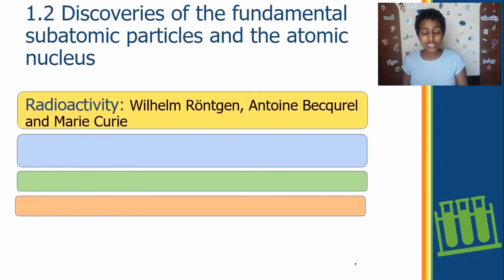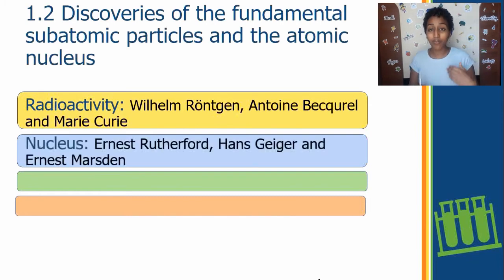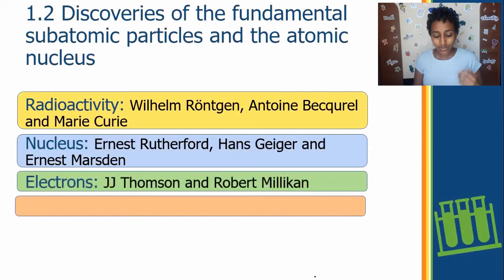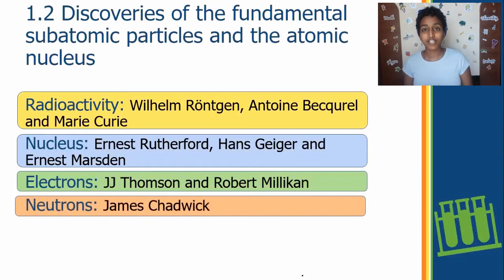One of the earliest discoveries was the discovery about radioactivity. Scientists that contributed to this discovery were Wilhelm, Antoine, and Marie Curie. Realize I skipped their last names because I don't want to attempt to pronounce them, okay? Other discoveries were about the nucleus by Ernest Rutherford, Hans Geiger, and Ernest Marsden. Next were the electrons. Electrons were helped discovered by J.J. Thomson and Robert Millikan. And finally, neutrons were discovered by James Chadwick.